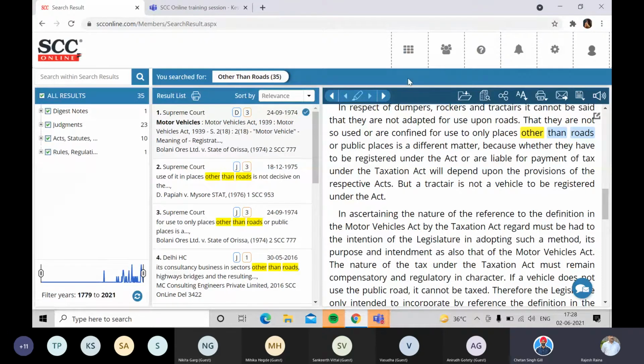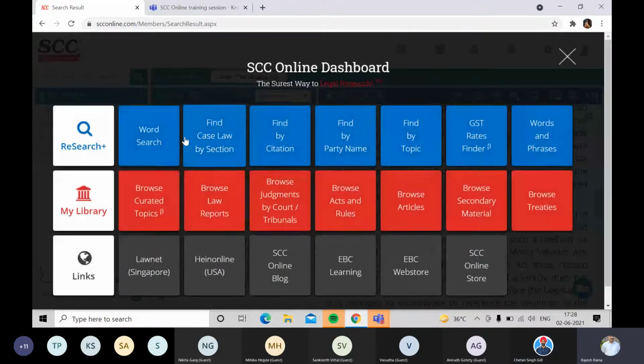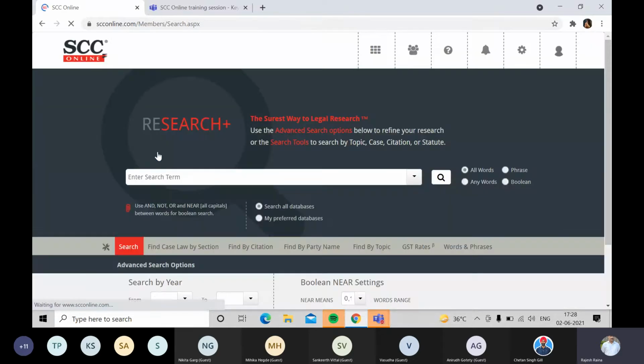Thank you. So that is the near operator with which we did this search. Similarly, say I'm looking for synonyms to be searched simultaneously. Can I frame all the synonyms I have in a single search?